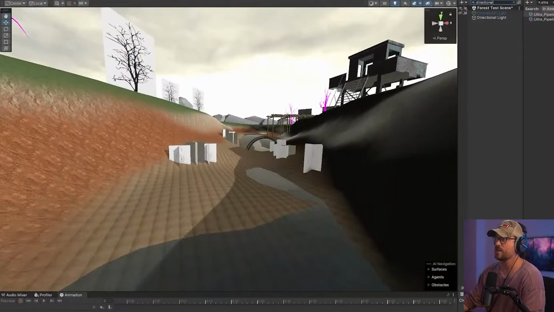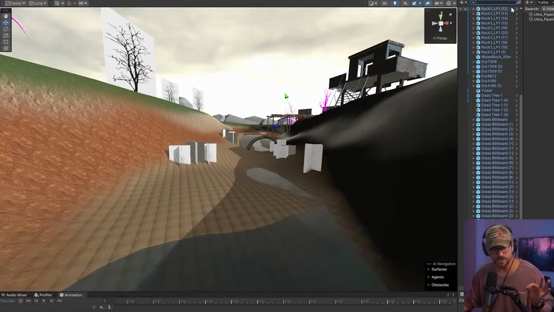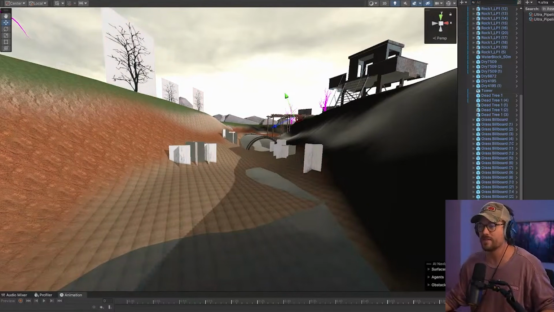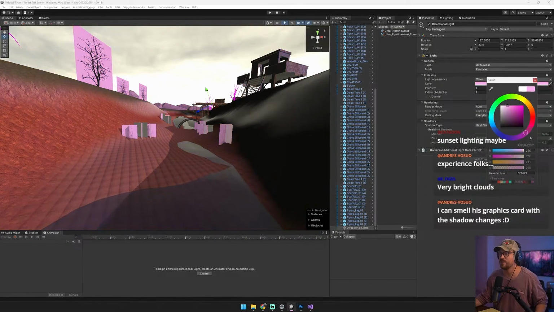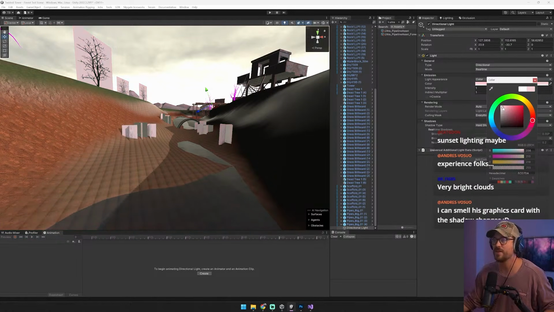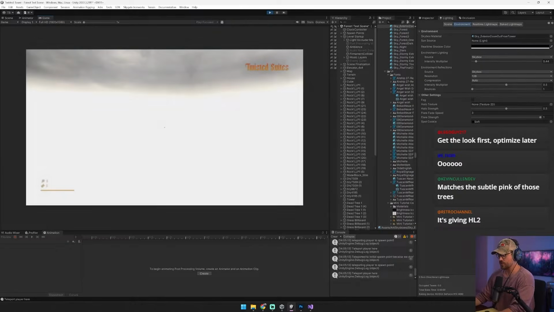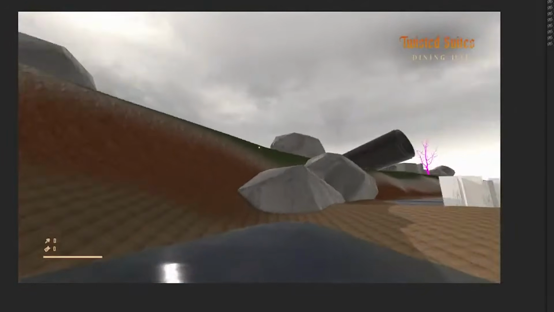We're going to make sure the directional light is natural. So let's say it's 7:30 p.m., 8:30 p.m. You're going to get a little bit of a warmer light. Don't overdo this. Might even have a pink to it, right? Very subtle. You'll notice our textures look like crap. Our coloring looks like crap.